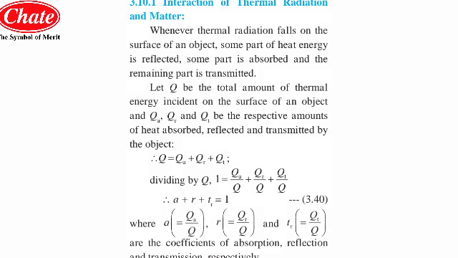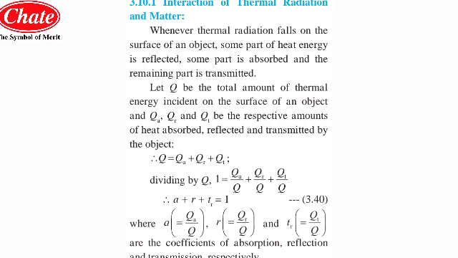Now students, the next part we will learn is the interaction of thermal radiation and matter. Whenever thermal radiation falls on the surface of an object, some part of the heat is reflected, some part is absorbed, and the remaining part is transmitted. Let Q be the total amount of thermal energy incident on the surface of an object, and QA, QR and QT be the amounts of heat absorbed, reflected and transmitted by the object. So the total amount of heat incident on the body is equal to the sum of the heat absorbed, reflected and transmitted.